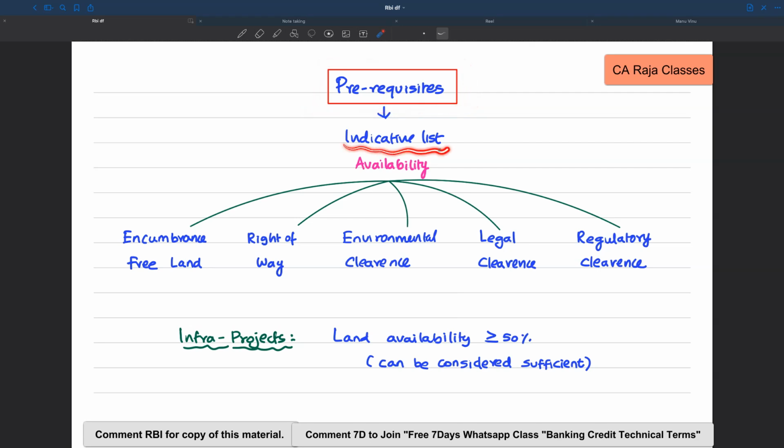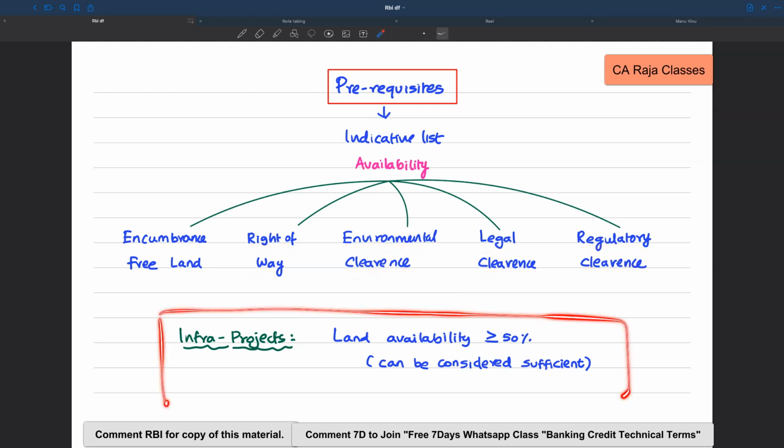The framework gives you an indicative list. It says for projects, requirements like having an encumbrance free land, right of way, environmental clearance, legal clearance, regulatory clearance, everything should be in place. And if it is an infrastructure project, then land availability at least to the extent of 50% can be considered as sufficient by the lenders.